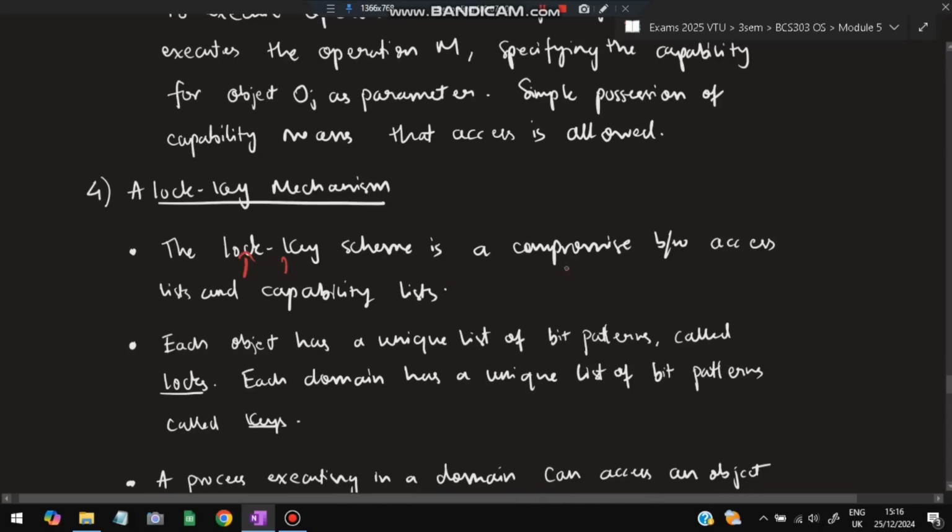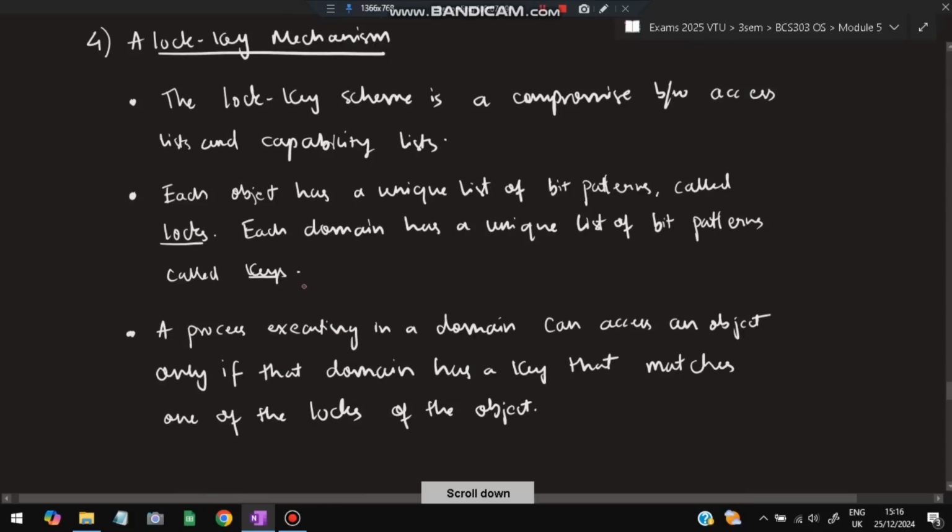The lock-key scheme is a compromise between the access list and the capability list. Each object has a unique list of bit patterns called locks. So who has locks? The object has locks. And each domain has a unique list of patterns called keys. So the object will have a lock and the domain will have a key. Now a key can open a lock, right?